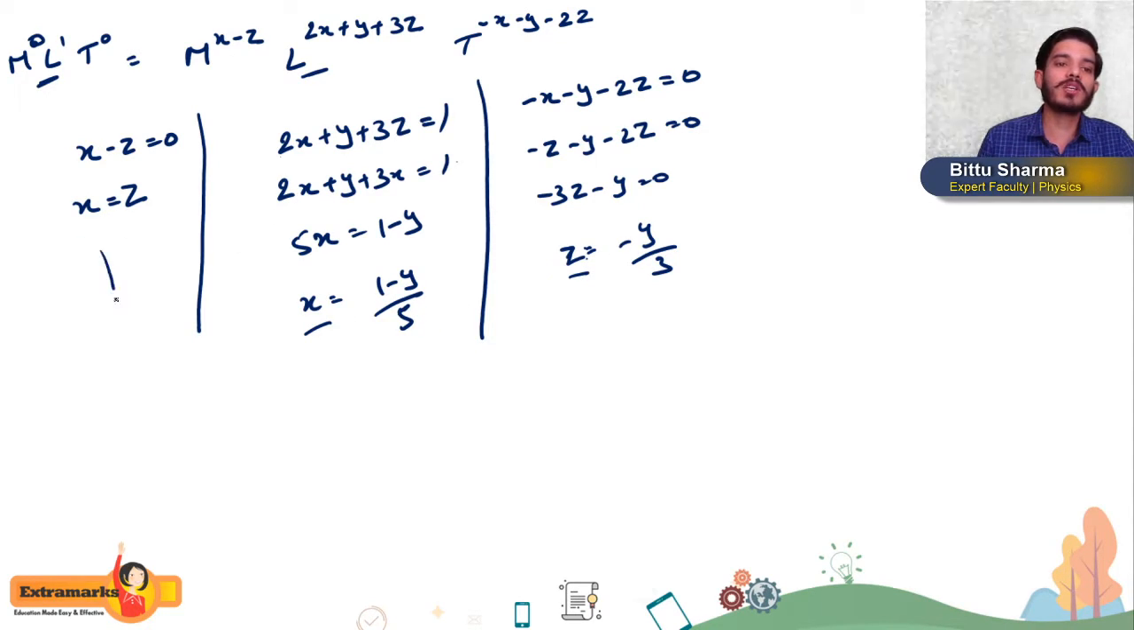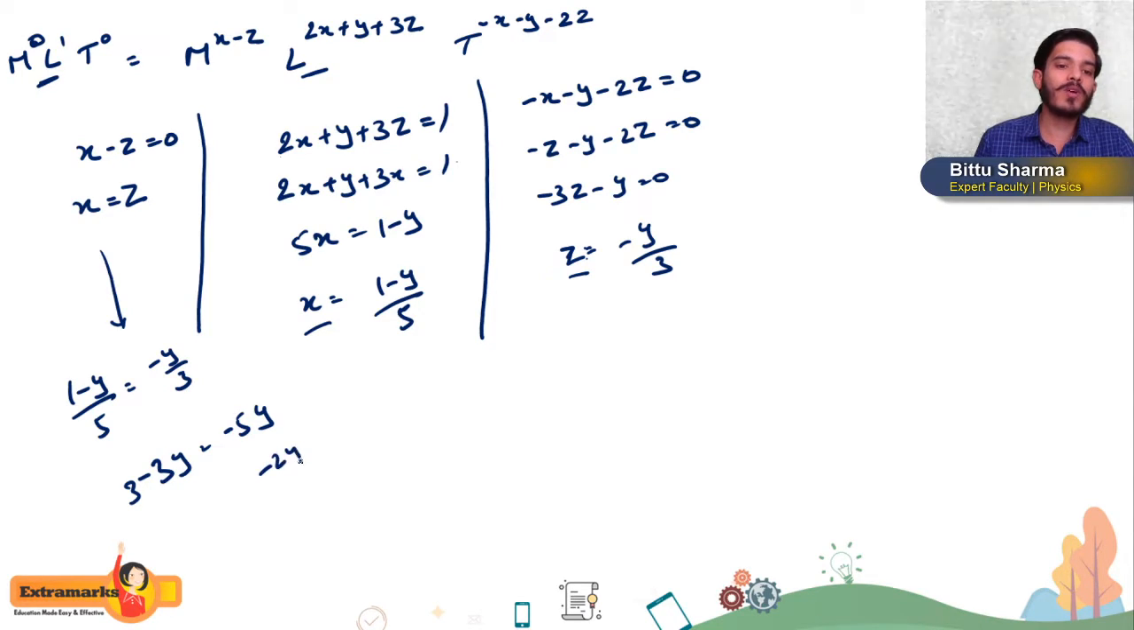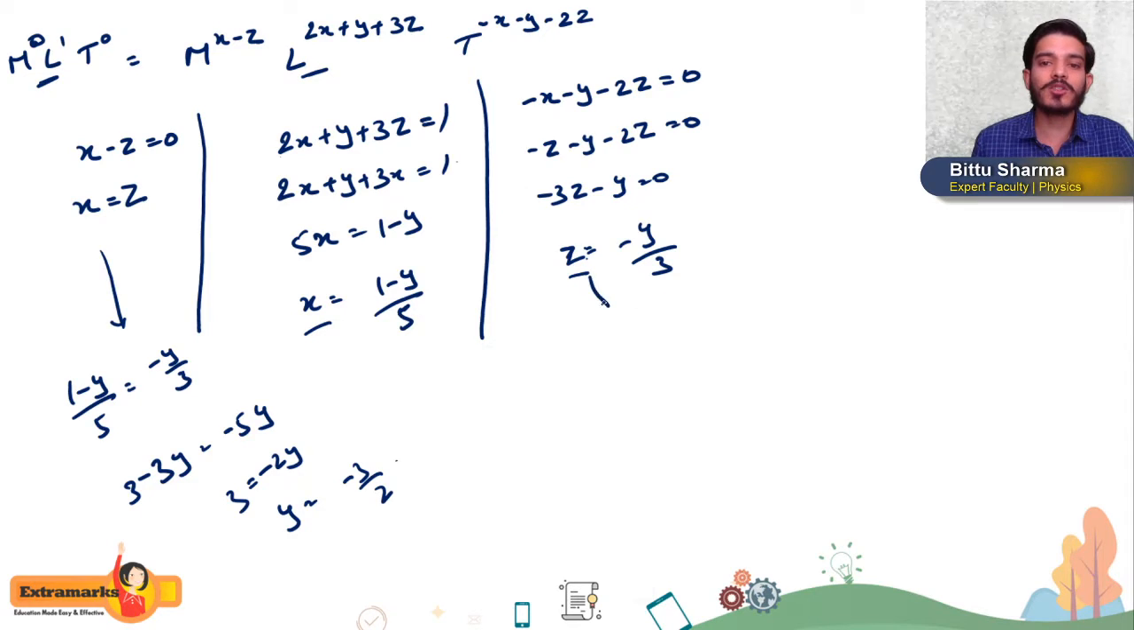We will substitute in the first equation, x is equal to z. So how much will we get? (1 minus y) by 5 is equal to minus y by 3. If you solve this, students, 3 minus 3y is equal to minus 5y, and it will become minus 2y is equal to 3. So y is equal to minus 3 by 2. This we are getting as the value of y. If we substitute here in z, how much will we get?